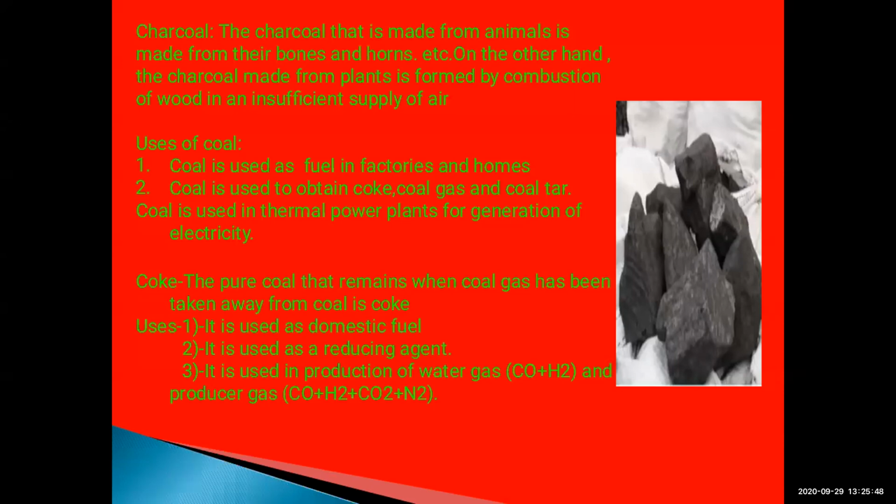On the other hand, the charcoal which is made from plants is